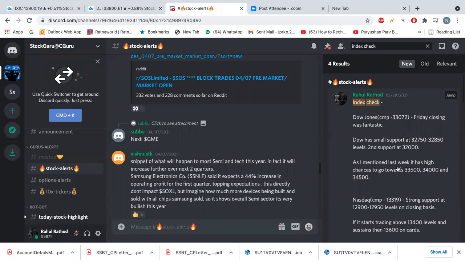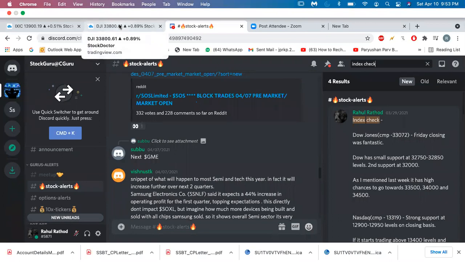As I mentioned last week, it's high chance to go towards 33,500, 34,000 and 34,500. That time index was at 33,000. So it almost went 2.5% from the levels which we mentioned. So we mentioned the first target as 33500, 34000. So it's currently at 33800.